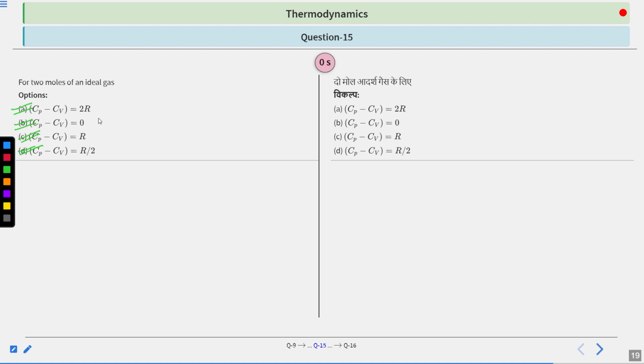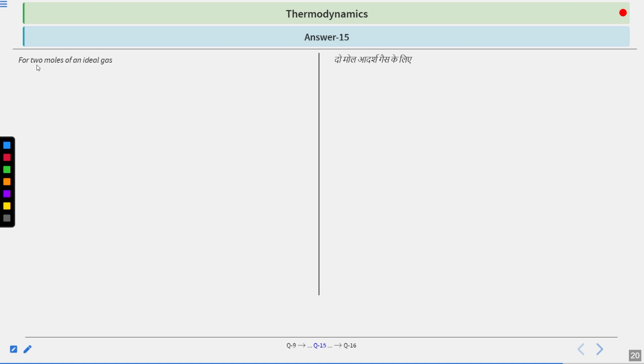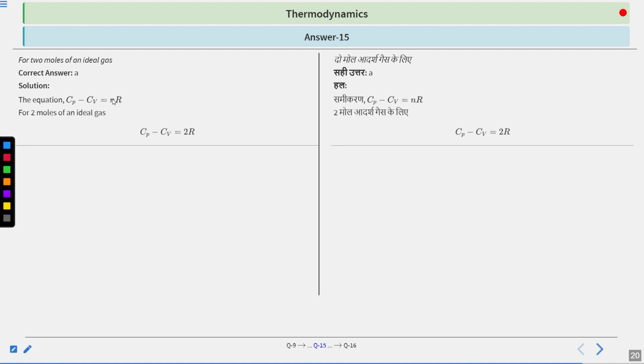Let us see how we can solve it. Again, this is a very simple question. We have to find the Cp minus Cv relation for 2 moles of gas. For those who have solved it, the correct answer is A. You know the formula Cp minus Cv equals nR, where n is the number of moles. Since your number of moles is 2, Cp minus Cv equals 2R. Very easy question to solve. You just have to remember that Cp minus Cv is not equal to R, but the correct formula is Cp minus Cv equals nR. If you remember this, you are able to solve it easily.